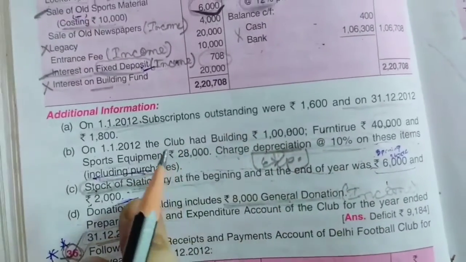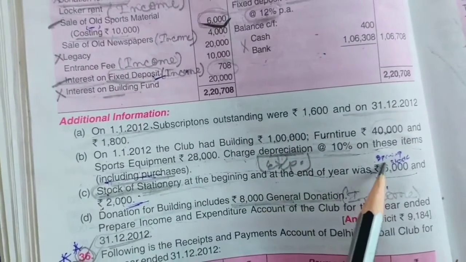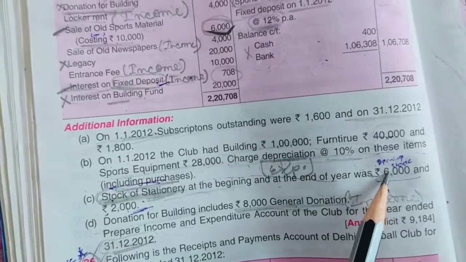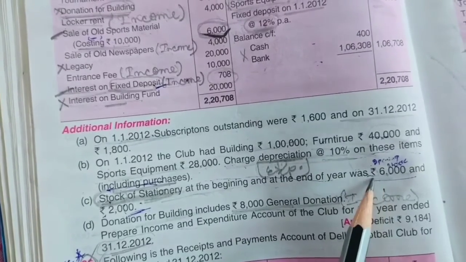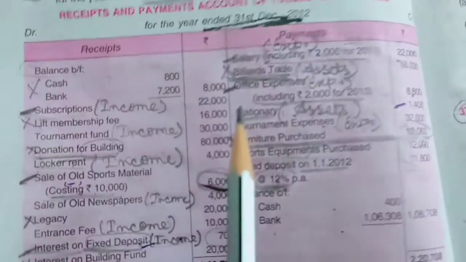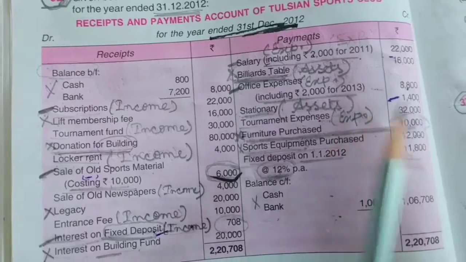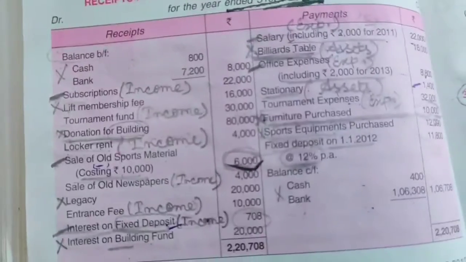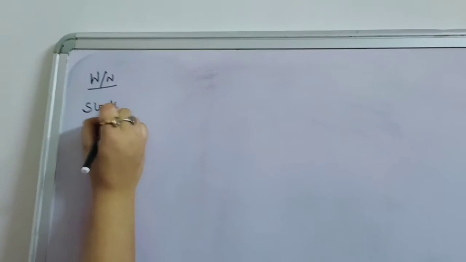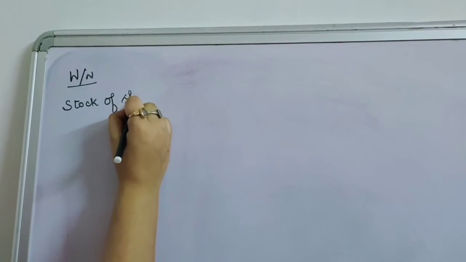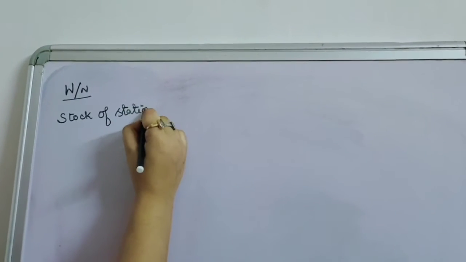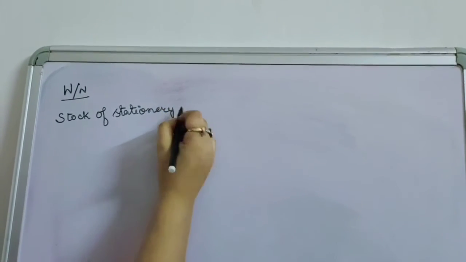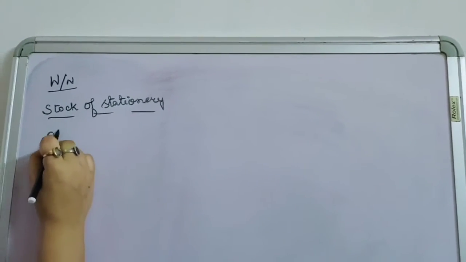Now see, stock of stationery. In the beginning of the year, how much was the stock of stationery? 6,000. So this is the opening balance. And during the year, you have purchased some more stock of stationery, that is 1,400. Now stock of stationery, opening.